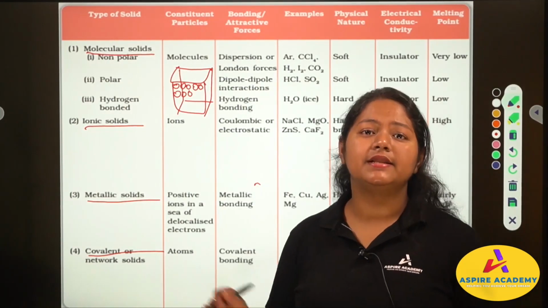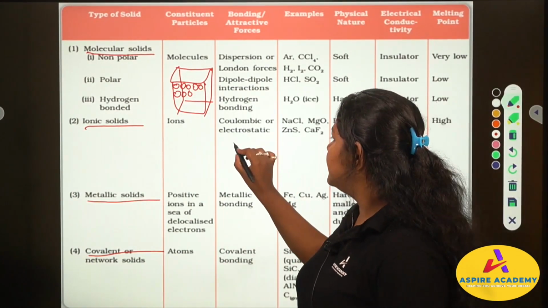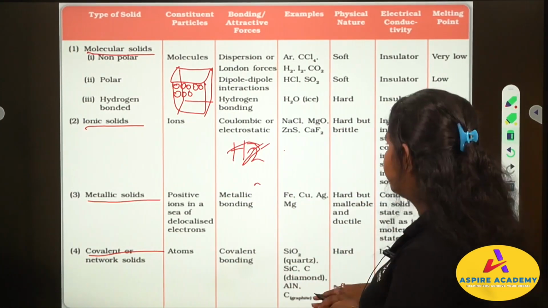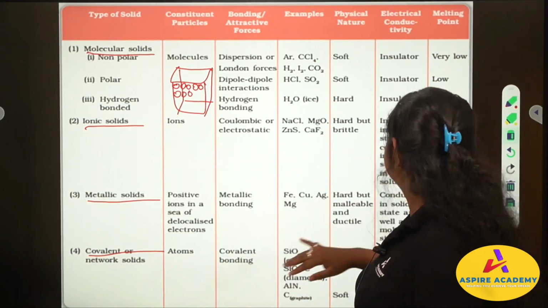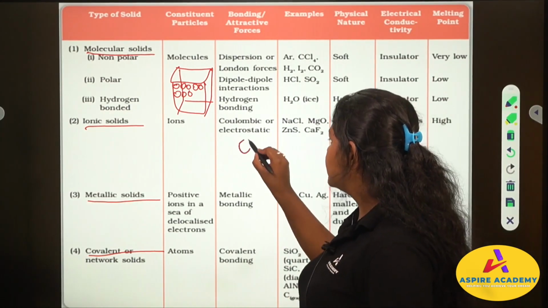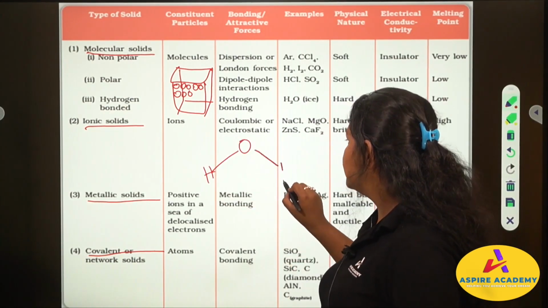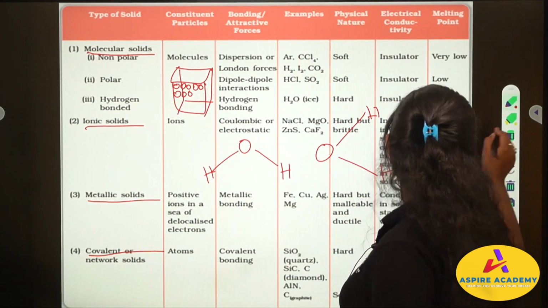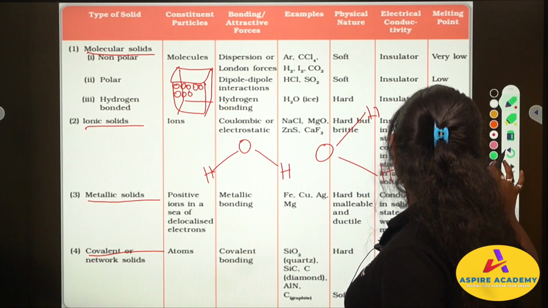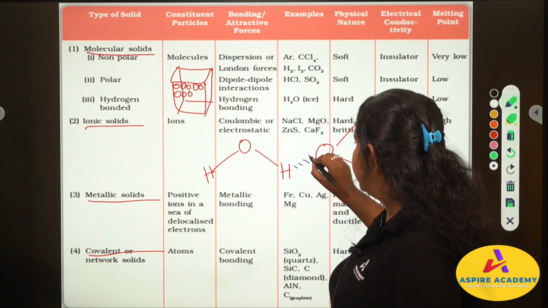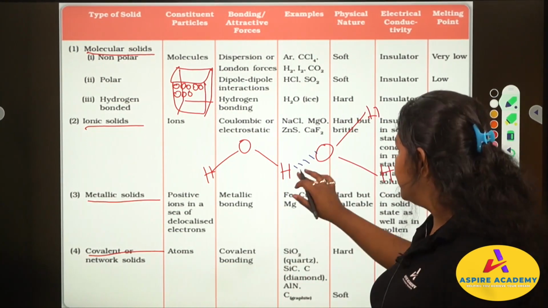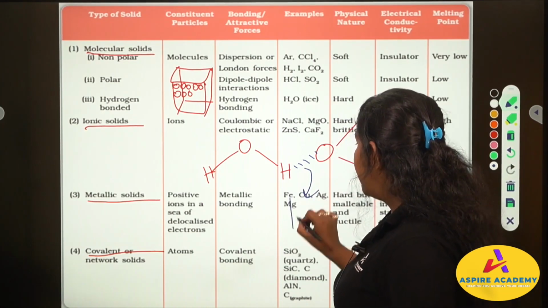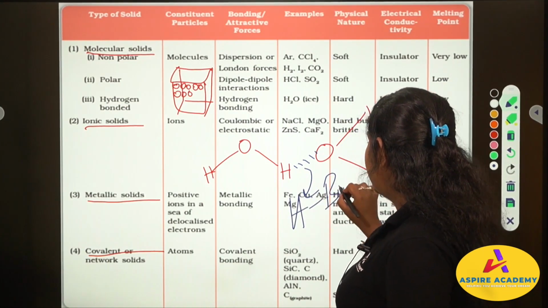Now you may ask, ma'am, what is a hydrogen bond then? Suppose we have this oxygen and this hydrogen. You will get these things in detail in your later chapters. There is some interaction between this hydrogen and this oxygen, and this interaction is called hydrogen bonding.